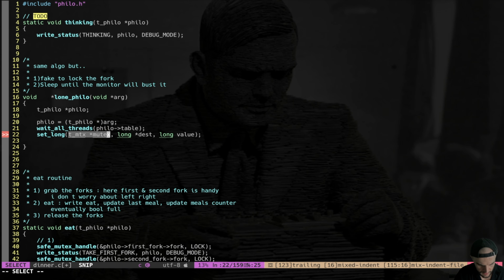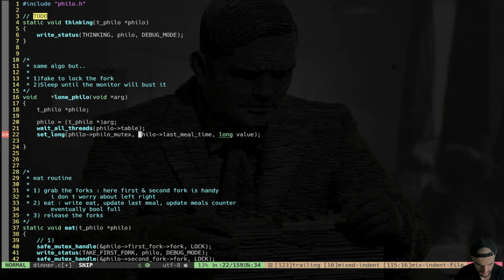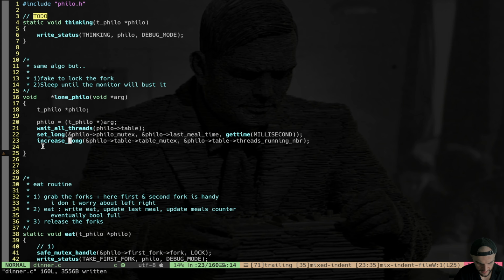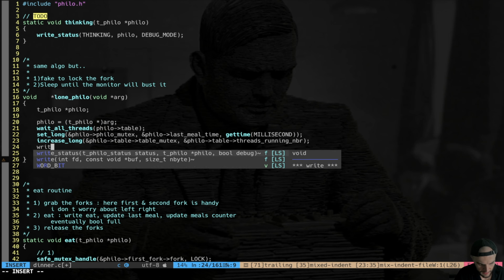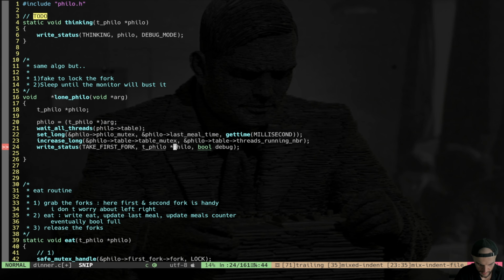Set long philo mutex philo last meal time, get time in millisecond, like that. We increase the number of threads that are running, so our monitor is ready, is able to go. Then I write status, take first fork, even though I'm not taking, this is just for output purpose. So we are faking to take the actual fork.